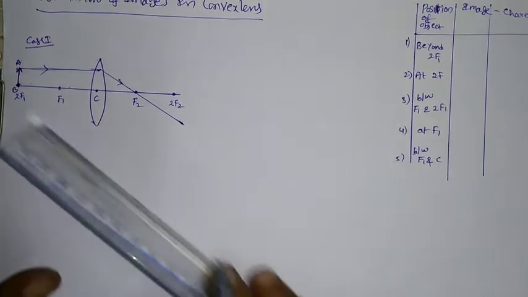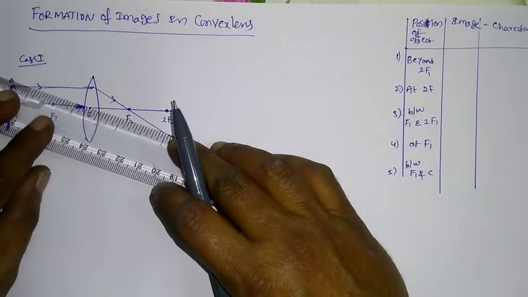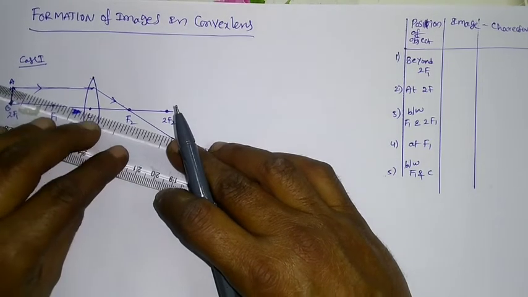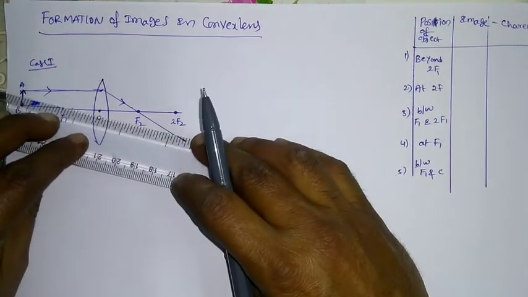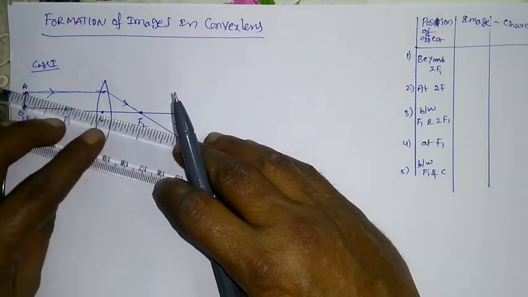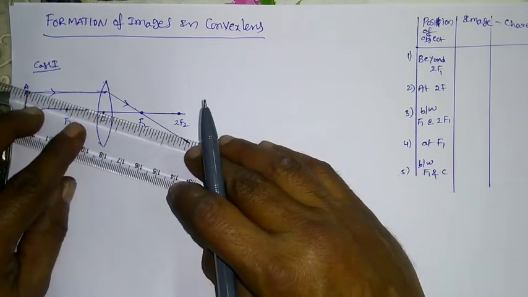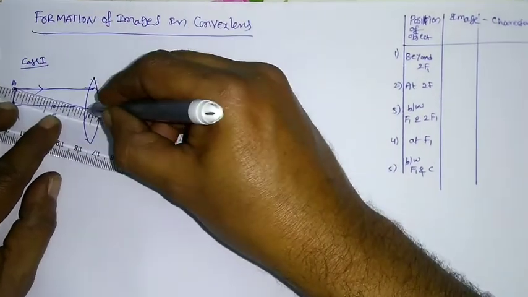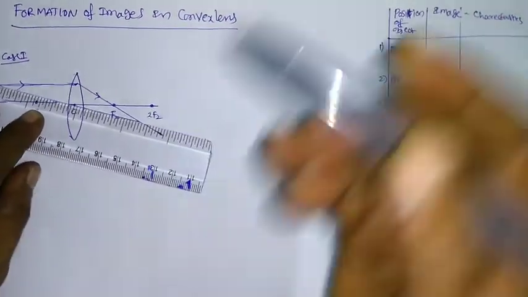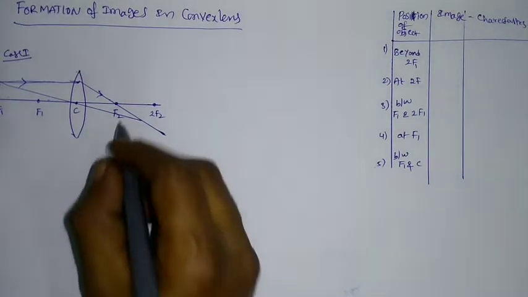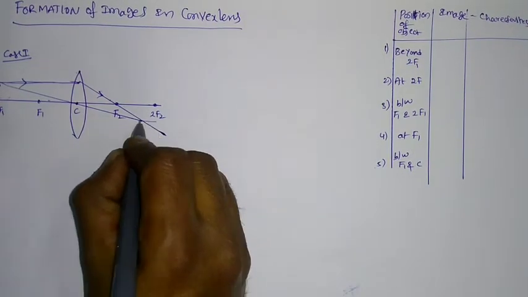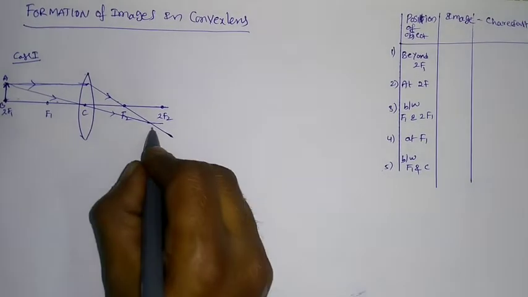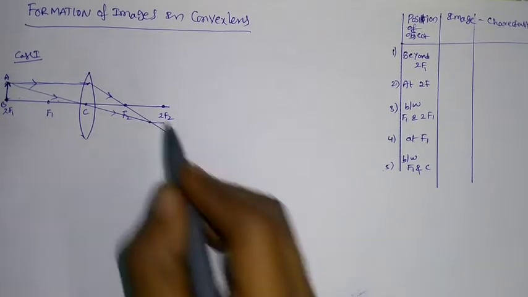This is the center of curvature line. You can use this line. Now this is the second line. So these two rays will meet at this point.